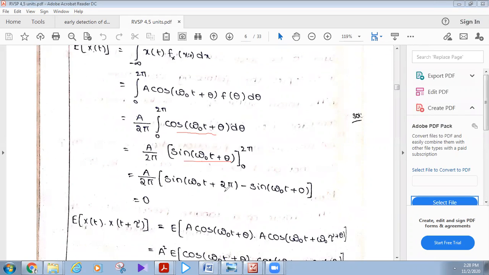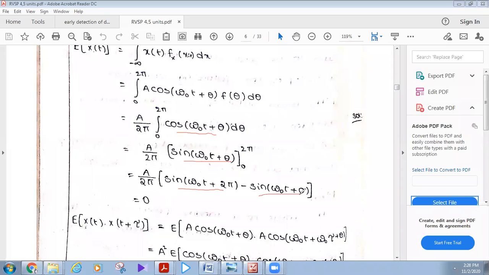That means sin 360 plus theta, minus sin theta. 2 pi means 360, right? What is sin 360 plus theta? Sin theta, sir.